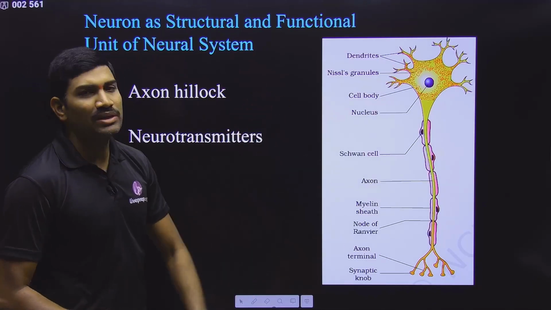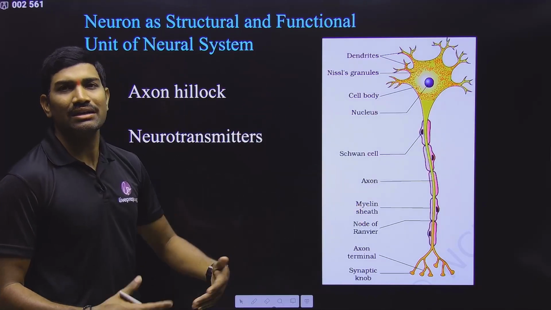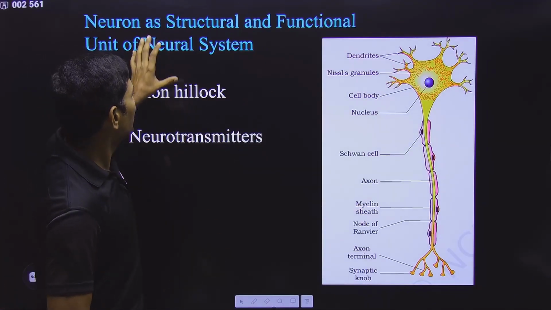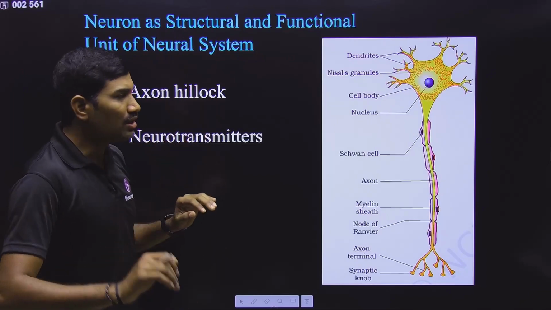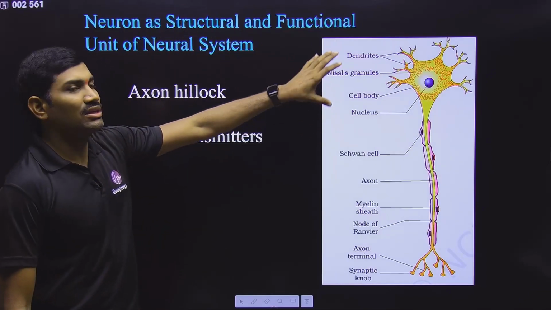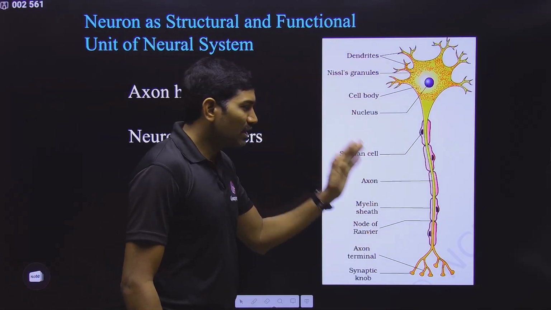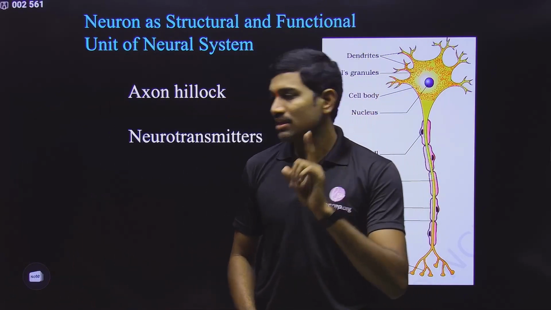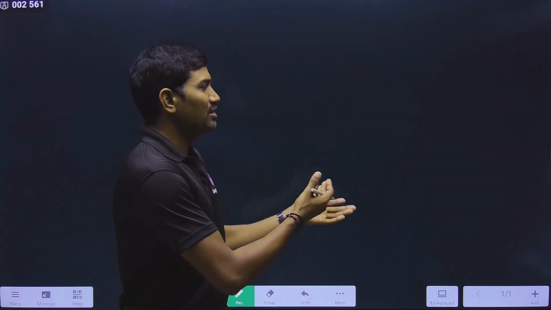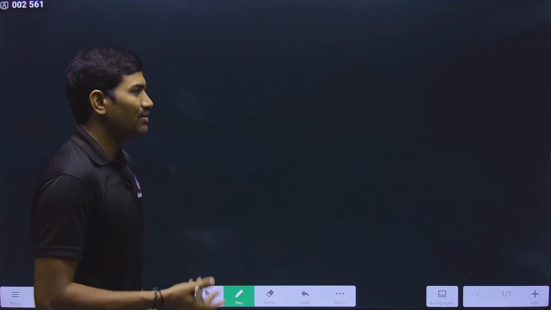First let us complete this basic information, then slowly we will go with the remaining points. Clear? So here we are talking about the structure of the neuron. And since we are talking about the neuron, this is a single cell, right? So the neuron is considered the functional unit of this neural system. Yes or no? Functional unit.